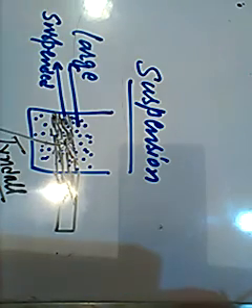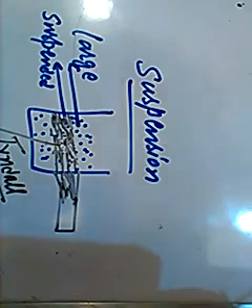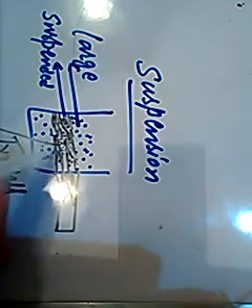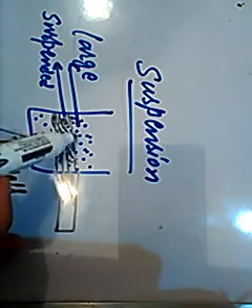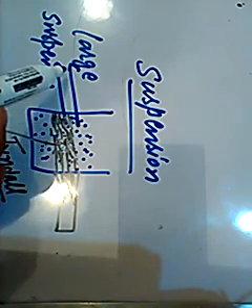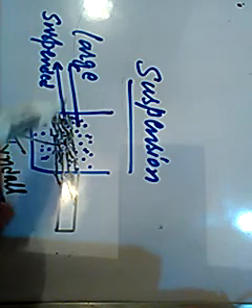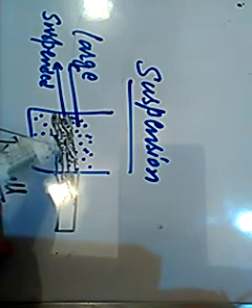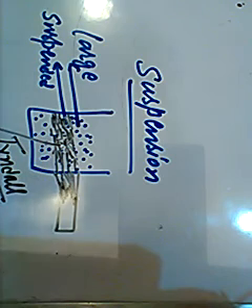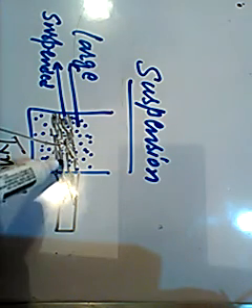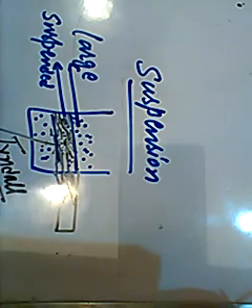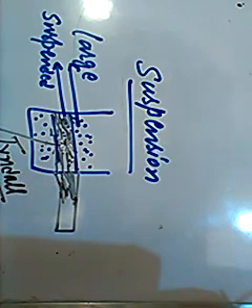So what are the characteristics or properties of the suspension? First, the particles remain suspended in the medium. Number two, the particle size is larger. It is so large that the particles can scatter the beam of light when we direct light on the medium, and they make the path of the light visible through the medium, and this effect is called the Tyndall effect.